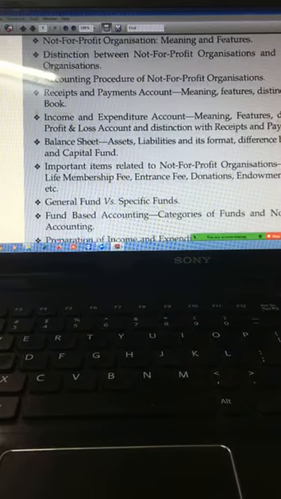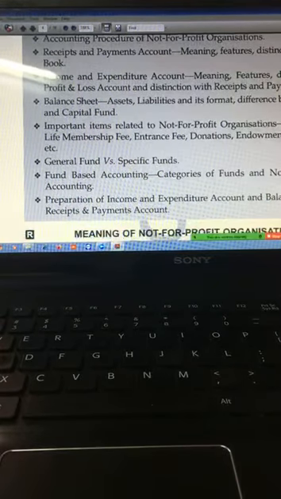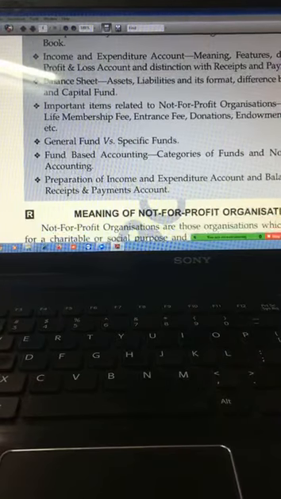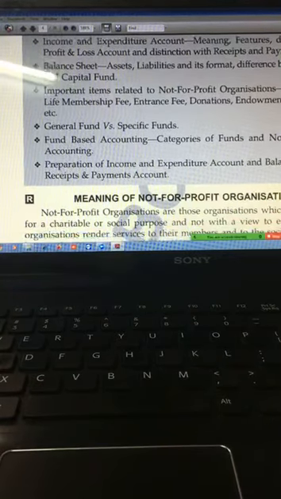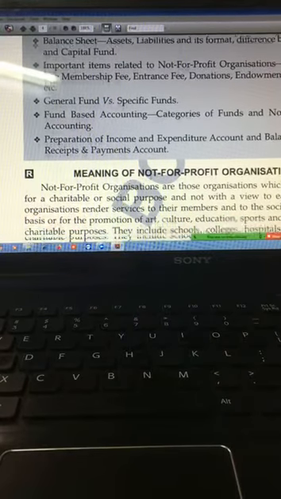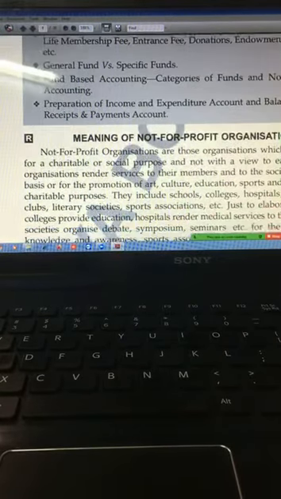Okay, then some important terms like subscription, membership fee, entrance fee, donation, endowment fee, legacy, etc. Then fund-based accounting and preparation of income and expenditure account and balance sheet from receipts and payment account.